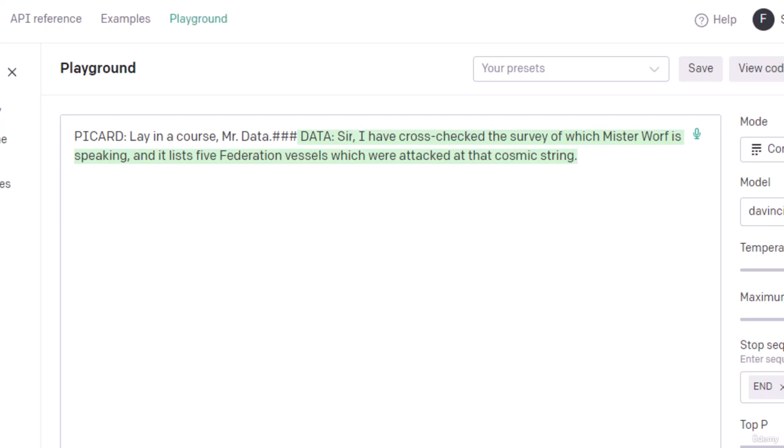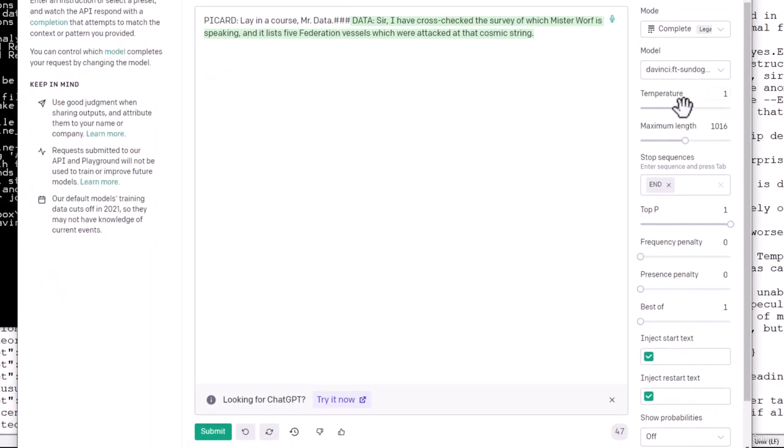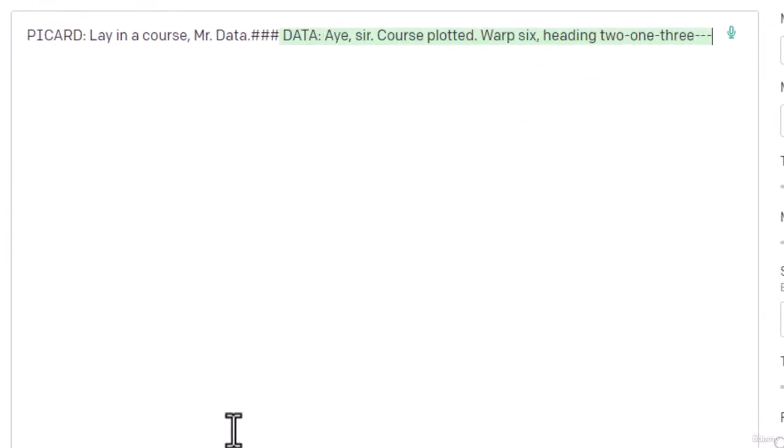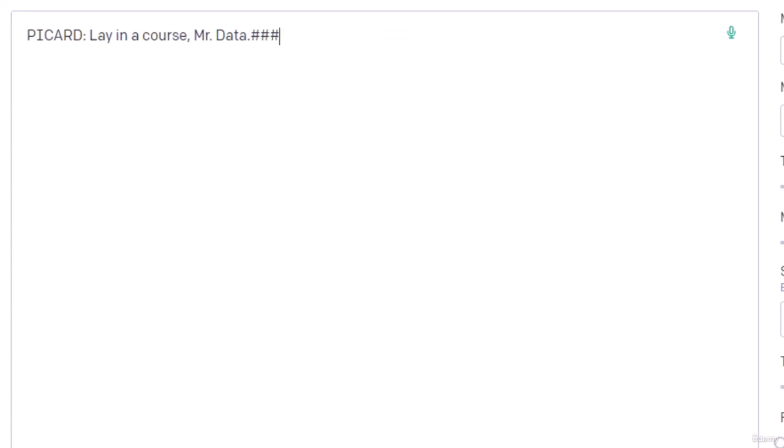And I can regenerate that too. Note that the temperature is set to 1, so there is a fair amount of randomness in what Data is saying here. So if I regenerate that, I should get something else. "Aye, sir, course plotted. Warp 6, heading 213," which is a very Star Trek thing to say. Let's do one more. "Aye, sir." Well, it's short and sweet, but an appropriate response nonetheless. "Course laid in, sir." Yep, that's probably what he would actually say in the real script.